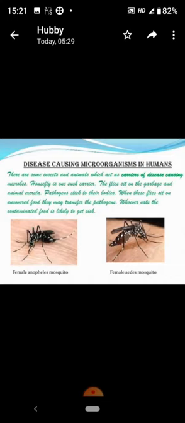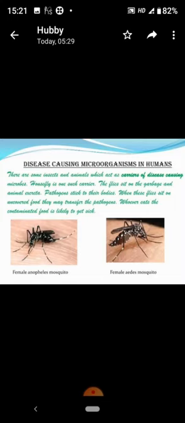There are many microorganisms that cause diseases in humans. There are some insects and animals which act as carriers of disease causing microbes. Housefly is one such carrier. When a fly sits on uncovered food or garbage, it may transfer the pathogens. Whoever eats the contaminated food is likely to get sick. Therefore, avoid consuming uncovered items of food.